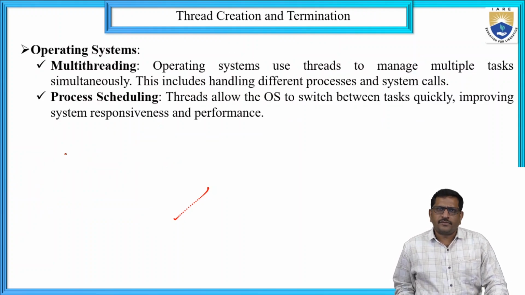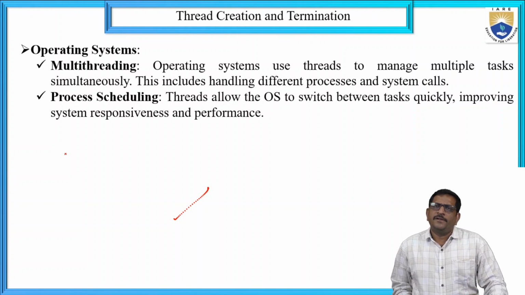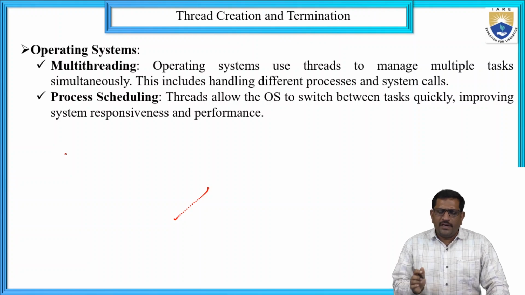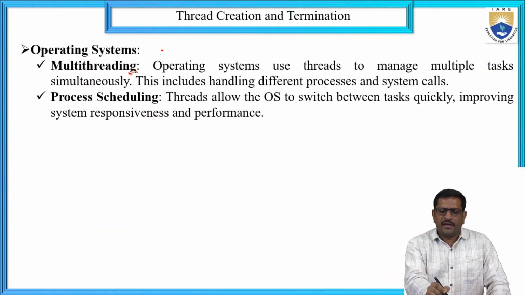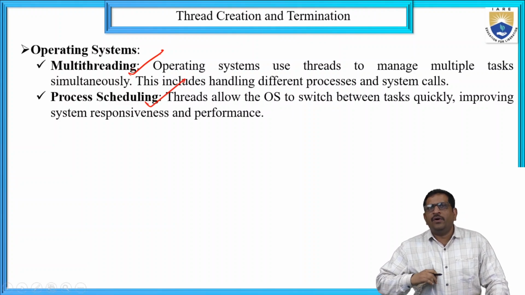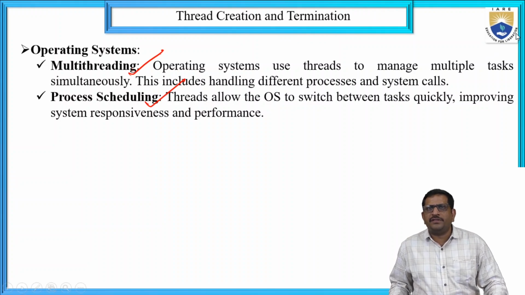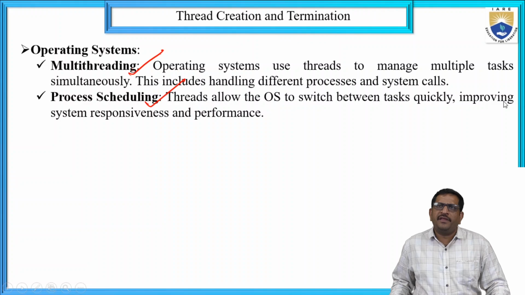Operating system. So one of the real-time applications of thread creation and termination is in the operating system, where we can create threads and terminate threads. How we are creating and terminating, we can discuss in two categories. One is multi-threading and another is process scheduling. In process scheduling, we can create the threads and terminate the threads. Once the process is completed, we can terminate the threads.